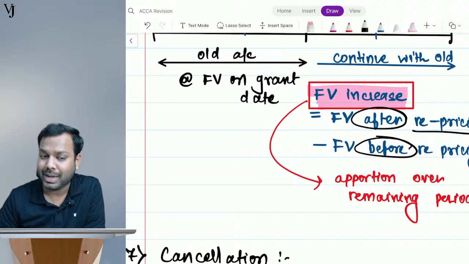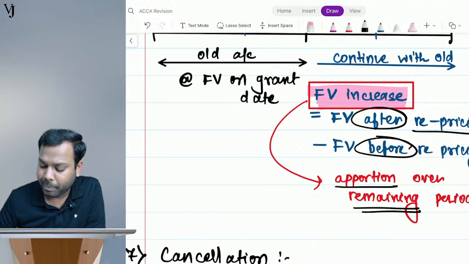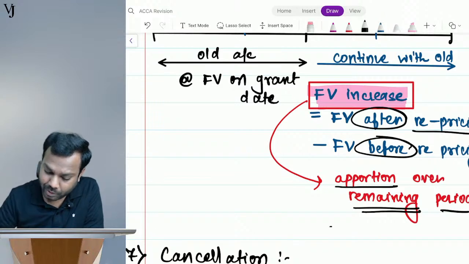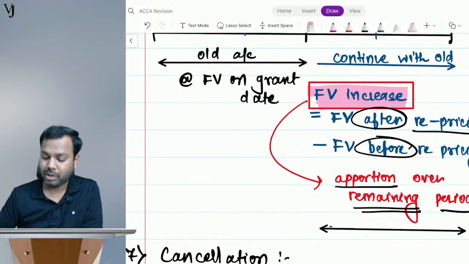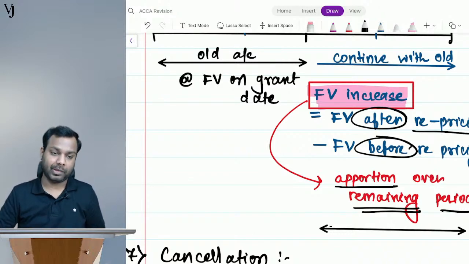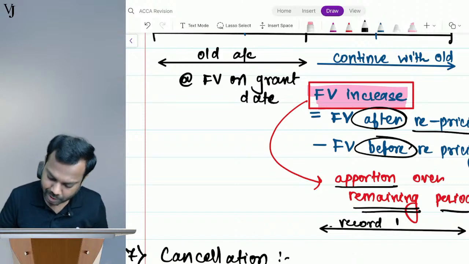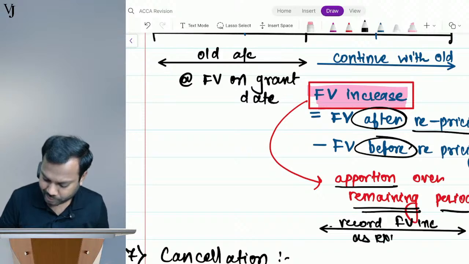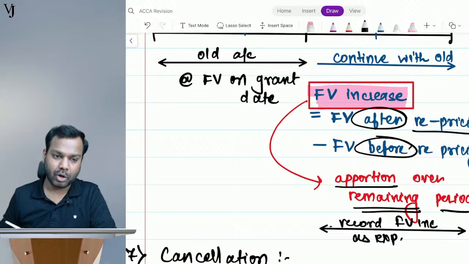This is called the increase. This increase should be apportioned over the remaining period, from here to here. You have to record the fair value increase as expense, to be accounted for prospectively.